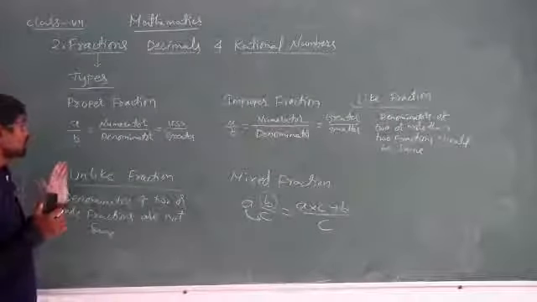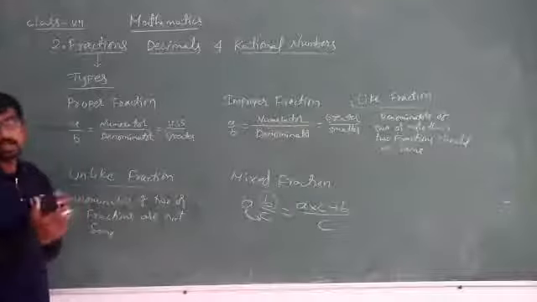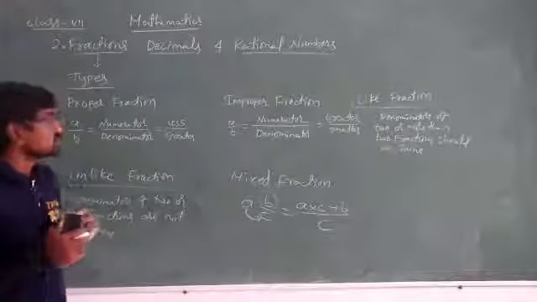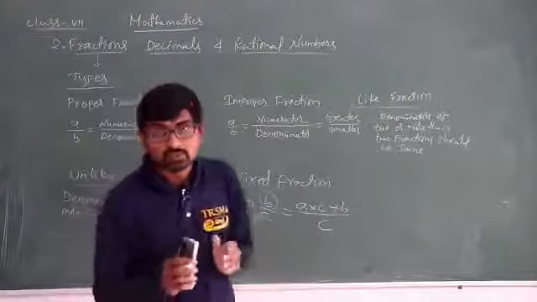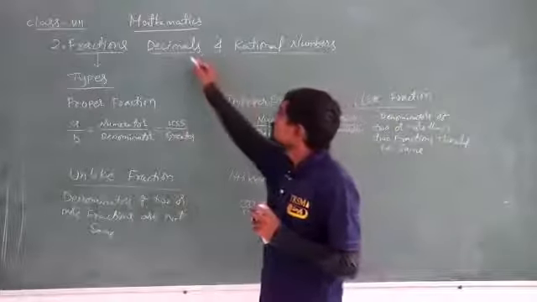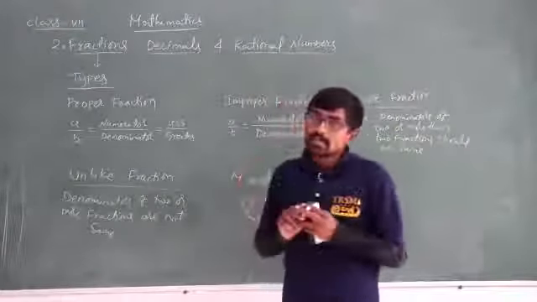In our next class, we will be doing 2 to 3 examples so that you can understand these concepts very easily. Again in the next class, if possible, we will be discussing decimals and rational numbers.